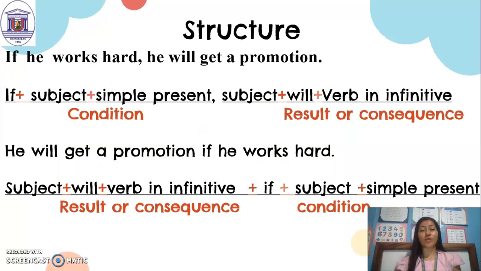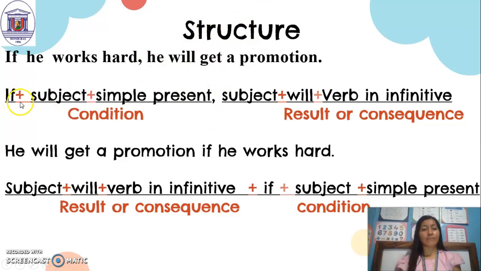Let's learn about the structure. Which is the structure that we need to follow? How are you going to create sentences using first conditional? Here we have some examples. If he works hard, comma, he will get a promotion. Here we have the sentence. Now let's learn the structure.